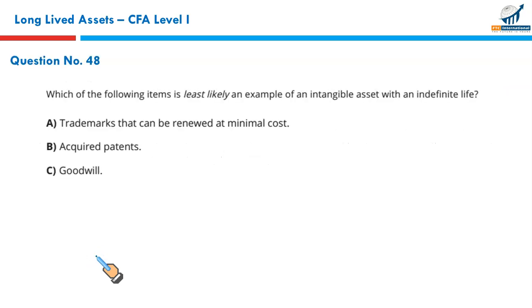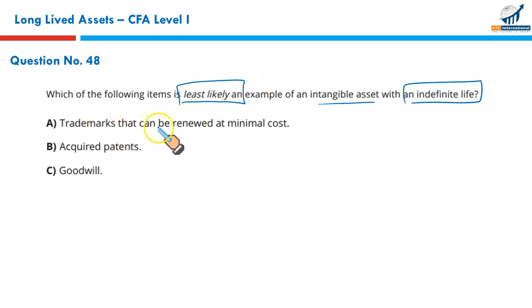Next, which of the following items is least likely an example of an intangible asset with indefinite life? Least likely. Trademarks that can be renewed at minimal cost. Since they can be renewed at minimal cost, they have indefinite life. This is the one with indefinite life. We're looking for the one that is least likely. Goodwill, again, it has indefinite life and it is tested for impairment at each reporting unit level. So this is again not the right answer.